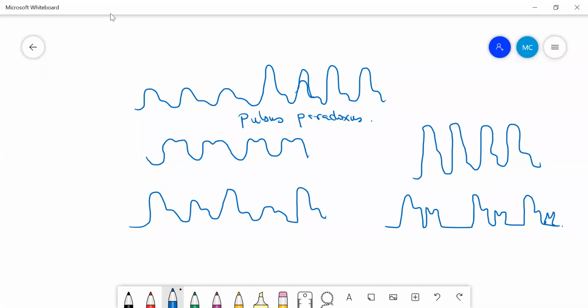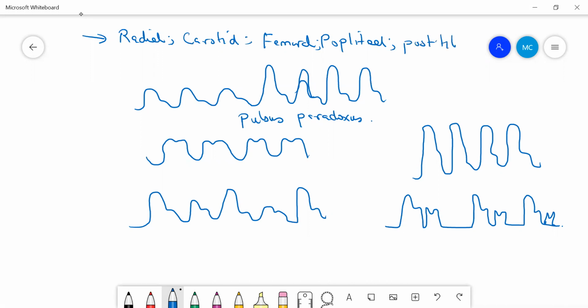So here I'm going to tell you about the different types of pulses, and we'll be mainly studying the clinical value of examination of the radial and carotid pulse at bedside. Remember, whenever you are studying the peripheral arterial pulses, it mainly includes the examination of the radial pulse, the carotid pulse, the femoral pulse, popliteal pulse, posterior tibial, and the dorsalis pedis. Okay, so you are supposed to check all these pulses.